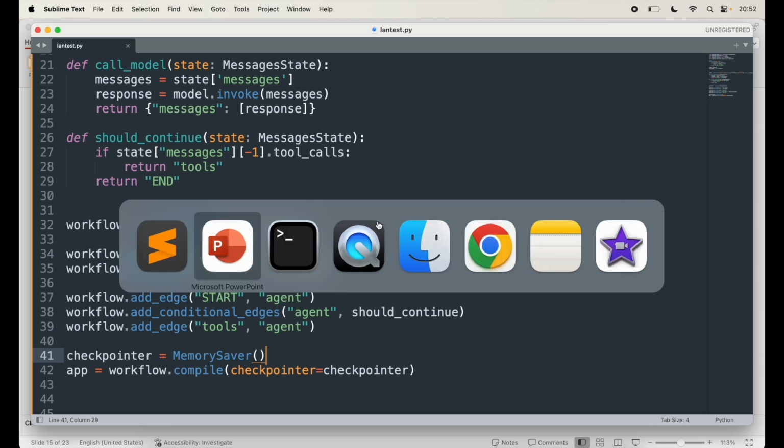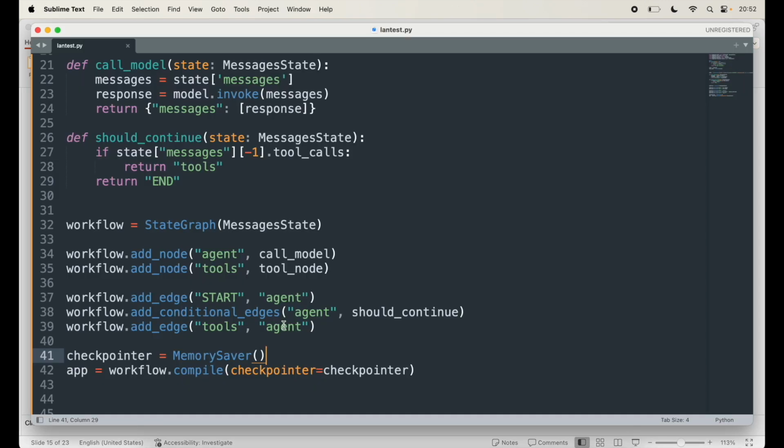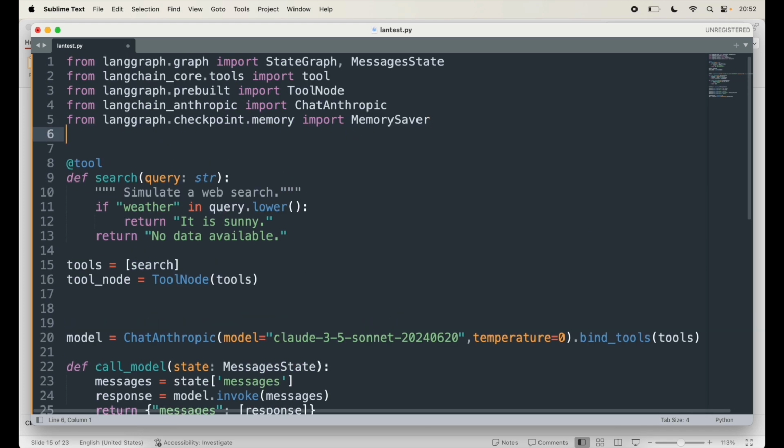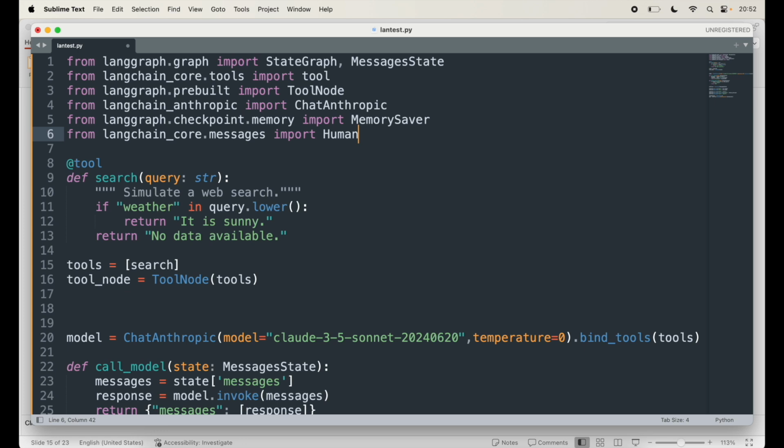The next step in building with LangGraph is invoking the agent. Now with the graph compiled, you can invoke the agent with a user query and observe how it responds. For that, I need something from langchain_core.messages. I need to import something called HumanMessage. Now we need to start a conversation with the agent.